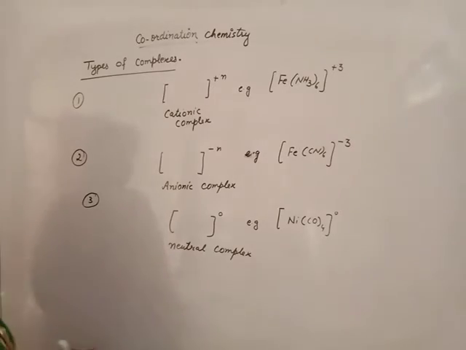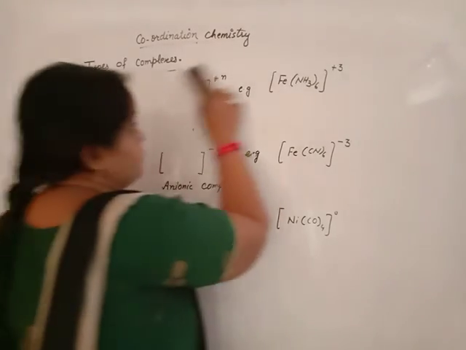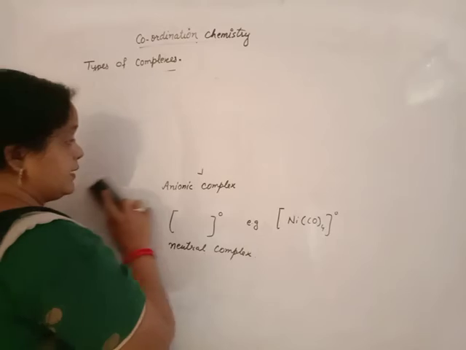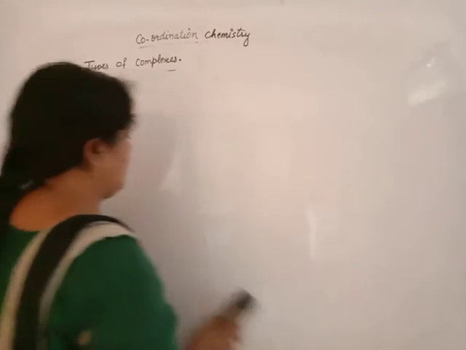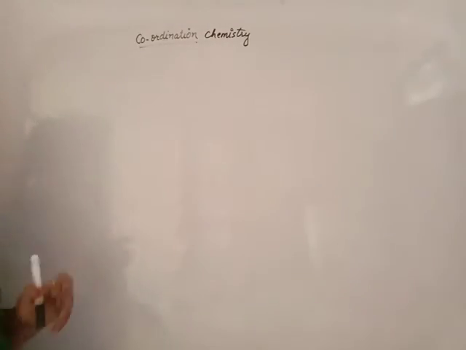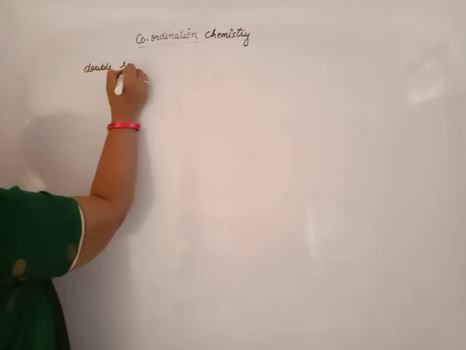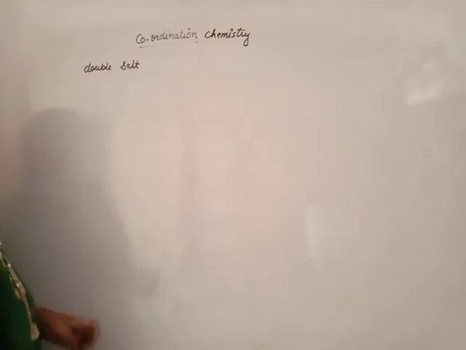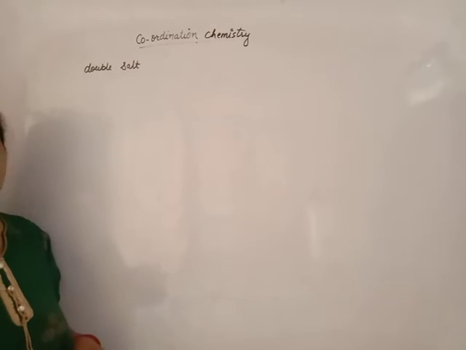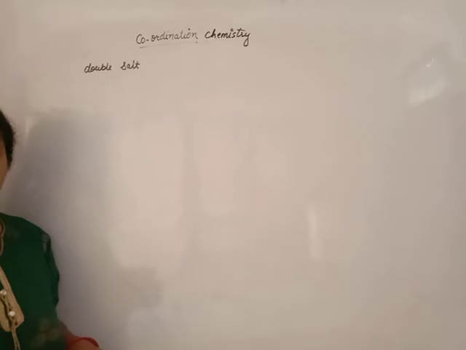Neutral remains the same. Now, beta, one thing you studied at a lower level is the double salt. Maybe you remember the crystals you prepared, which are double salts: Mohr's salt and potash alum.